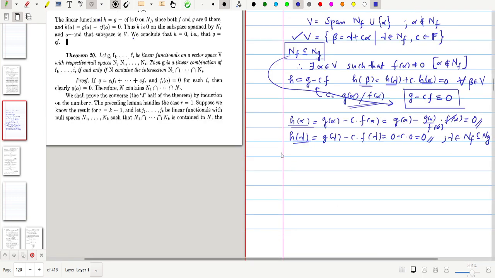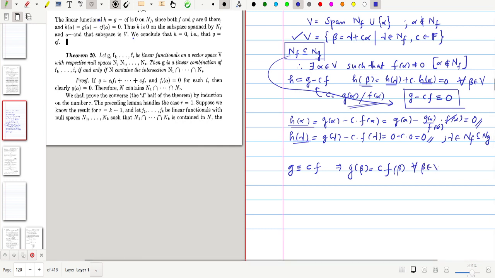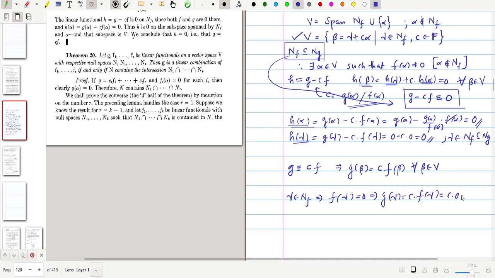The converse is trivial. Whenever G is identically equal to C times F, this means G of any beta can be written as C times F of beta for all beta belongs to V. So we assume an element gamma from NF implies that f of gamma equal to 0, implies G of gamma equal to C times f of gamma, that is C times 0, that is equal to 0.